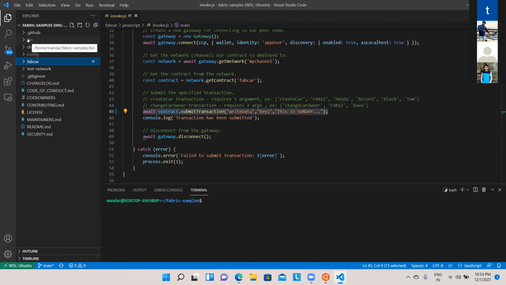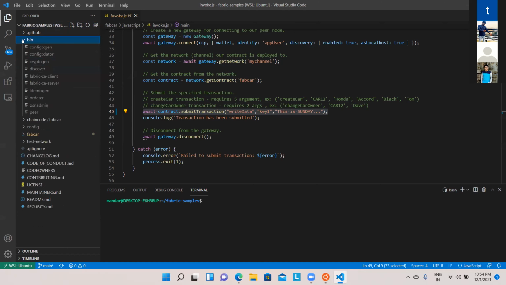I need a bin, I need a chaincode folder, I need a config folder, I need a FabCar folder, and I need a test network. Now, what are these folders and how do they actually work? That's the first thing we are going to discuss. Bin is the foremost important folder because it contains all the binaries which are required to execute our FabCar, which are required to execute our fabric. Let's say it contains some tools for cryptogen and discovery to generate the CA, client, server and all that. It also has binaries for generating orderer, admin, peers, and all that. So all these things are part of this bin.